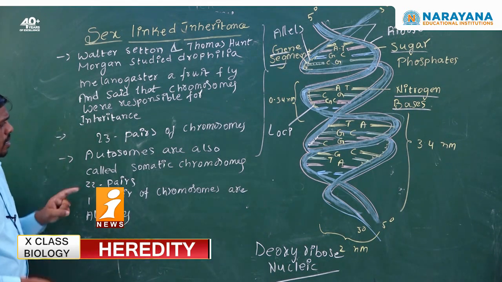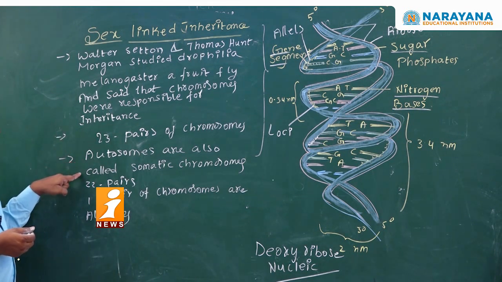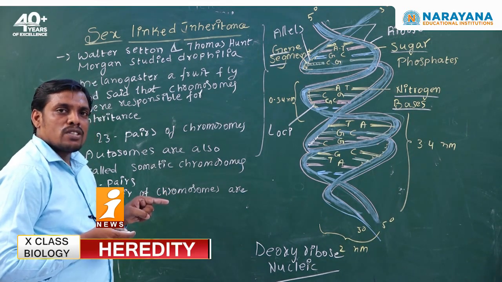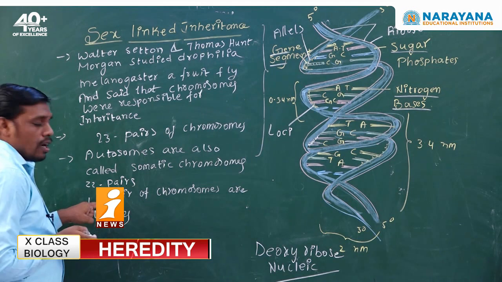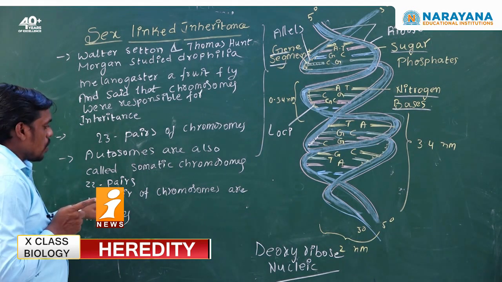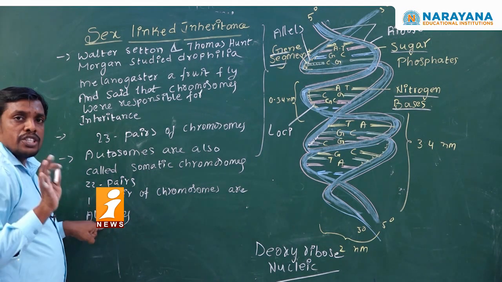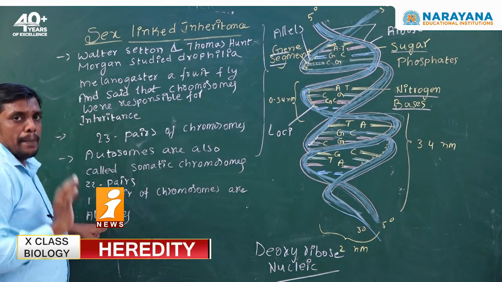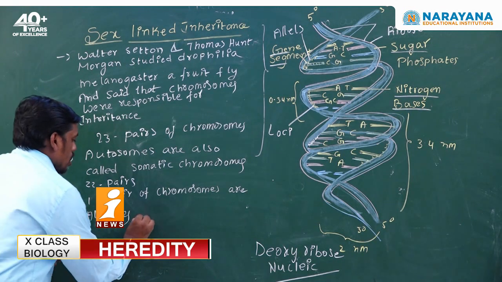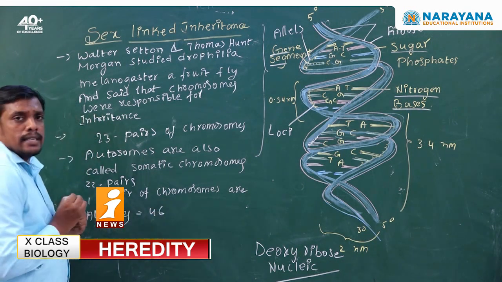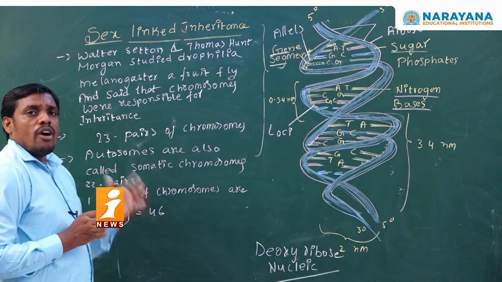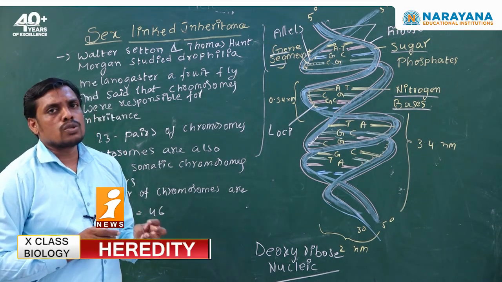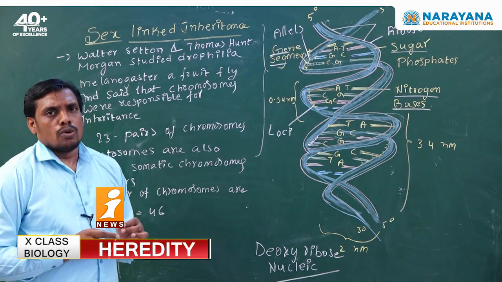So, if you see here, autosomes are also called somatic chromosomes. How many autosomes are there? There are 22 pairs of autosomes. One more pair of chromosomes is called allosomes, also known as sex-linked chromosomes, that are present in the gametes. Hence, there are 46 chromosomes. Among these 46, 44 chromosomes are autosomes, and a pair of chromosomes are called allosomes or sex-linked chromosomes.